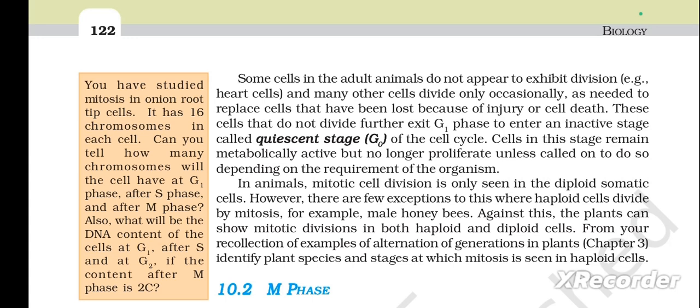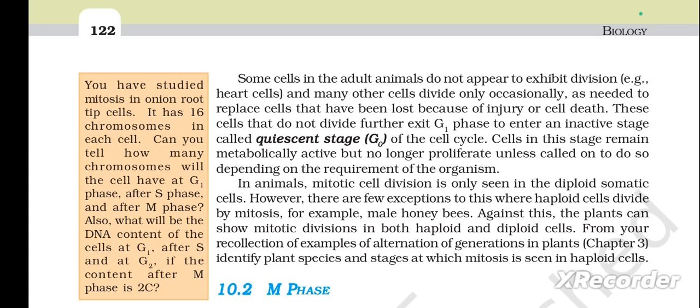Cells in this stage remain metabolically active but no longer proliferate unless called on to do so, depending on the requirement of the organism. In animals, mitotic cell division is only seen in the diploid somatic cells. However, there are few exceptions to this where haploid cells divide by mitosis, for example male honeybees. Against this, plants can show mitotic divisions in both haploid and diploid cells.